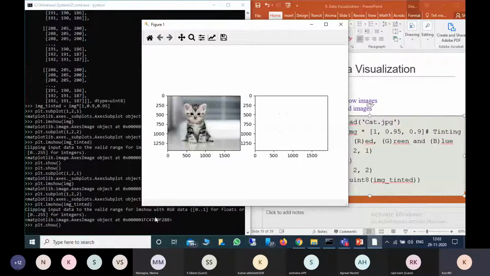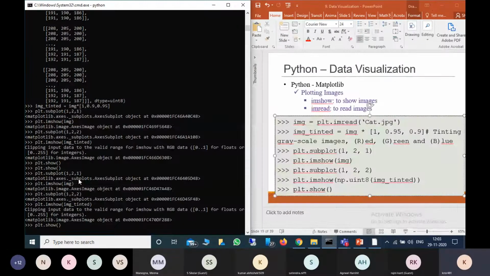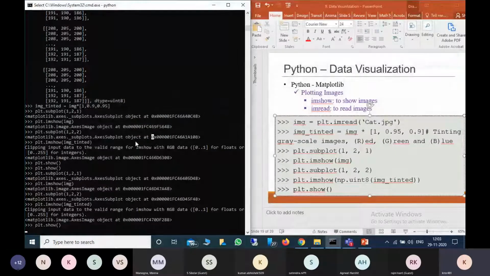See here. I gave more values, so it is only giving some part here. So I will reduce those values. In the tinted one, here I will give 0.95, and here I will give 0.0.